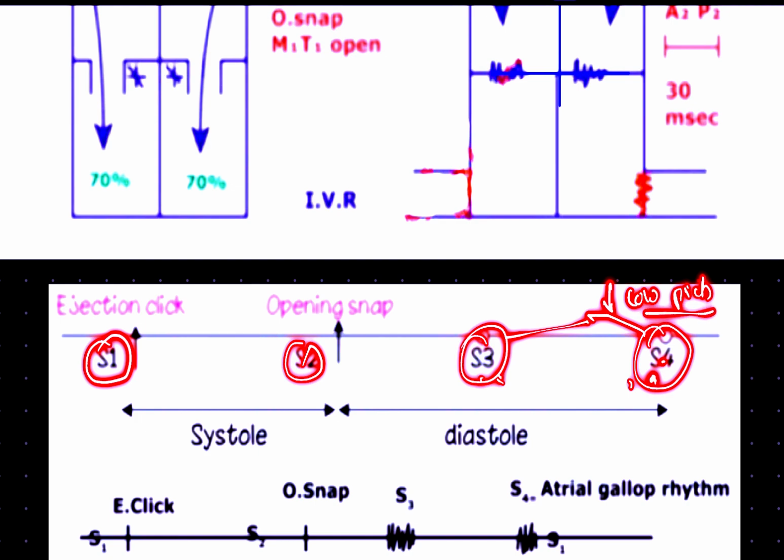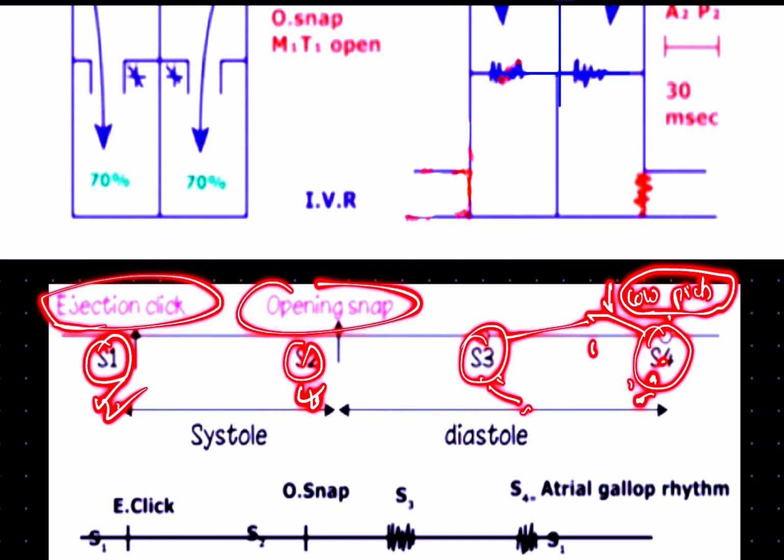Now what is the significance of it? In a stethoscope, the front part is the diaphragm, and the back one, with the smaller diameter, is the bell. So the sounds S3 and S4, which are low pitch, are heard with the help of the bell. S1 and S2 are heard with the help of the diaphragm of the stethoscope, and these are high pitch sounds. Not only S1 and S2, but also the ejection click and opening snap are high pitch sounds. So that's all.